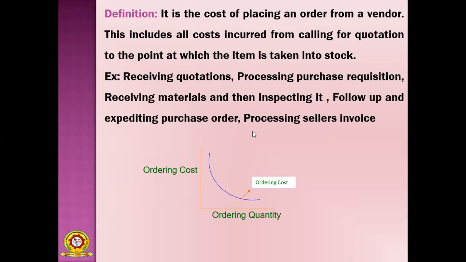Now the definition for ordering cost: it is the cost of placing an order with a vendor. This includes all costs incurred from calling for quotation to the point at which the item is taken into stock. Before we purchase raw material or anything, first we